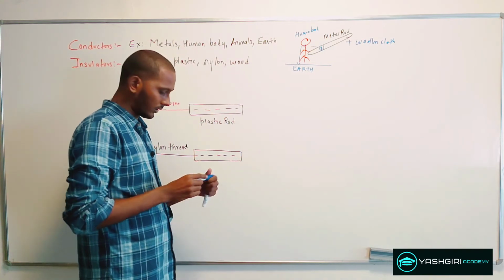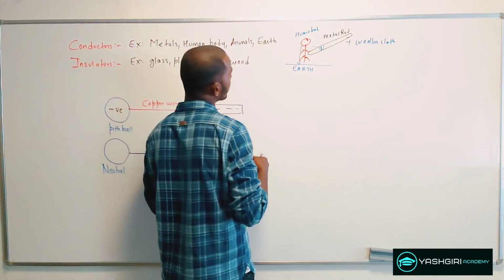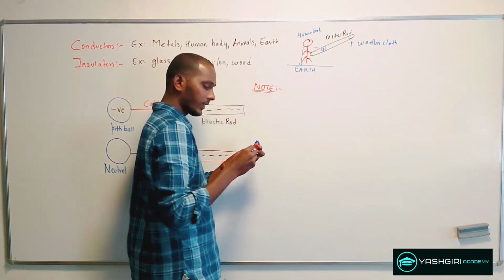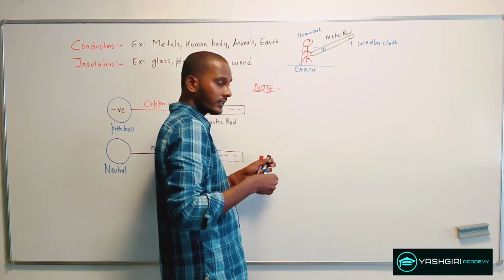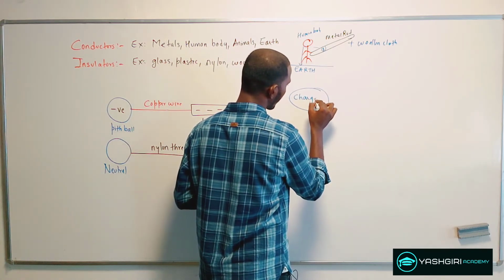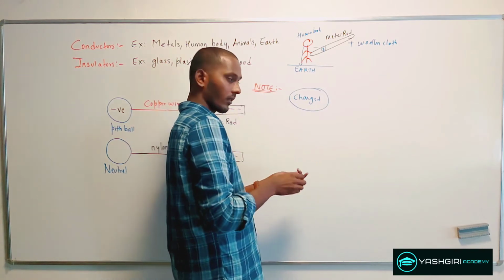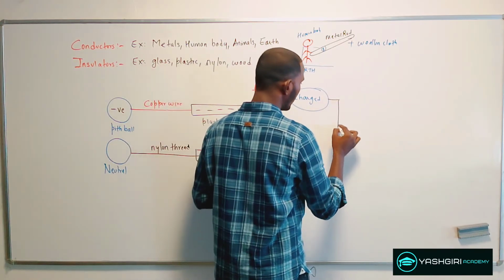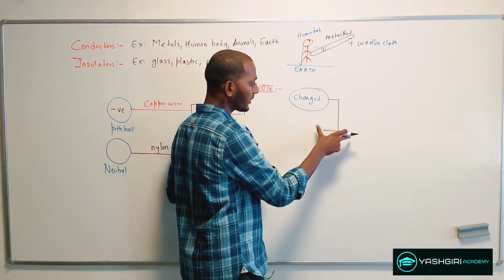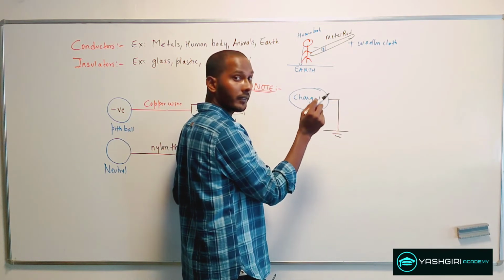Now an important point to note is that when any charged body is brought in contact with the earth, then its entire charge passes to the ground in the form of momentary current.